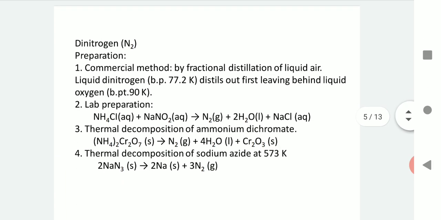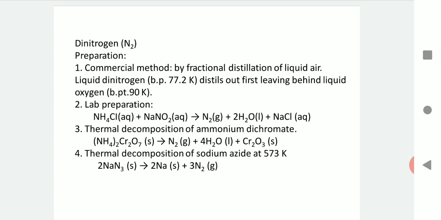Now the first member of this group is nitrogen. When we see its methods of preparation, we find that it can be prepared both commercially on a large scale as well as in the laboratory. On a commercial scale, it is obtained by fractional distillation of liquid air. Liquid air mainly consists of liquid dinitrogen and liquid dioxygen. The boiling point of liquid dinitrogen being lower, around 77.2 Kelvin, it distills off first during the fractional distillation process, leaving behind liquid dioxygen, which has a slightly higher boiling point of 90 Kelvin.